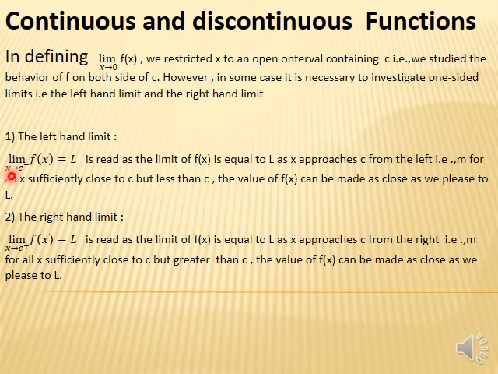Then what is the left-hand limit? Left-hand limit means if you approach some value c, then firstly you have to find the value of f from the left hand side.